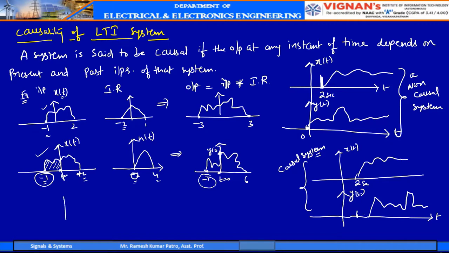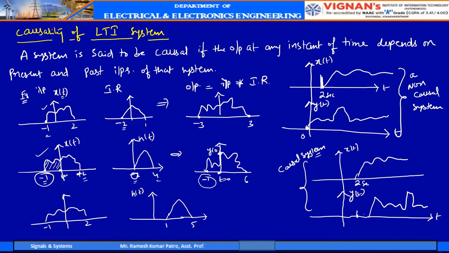Suppose you take another system whose impulse response is like this, which is extending from 1 to 5. This is the new system I have considered, but I did not change the input.